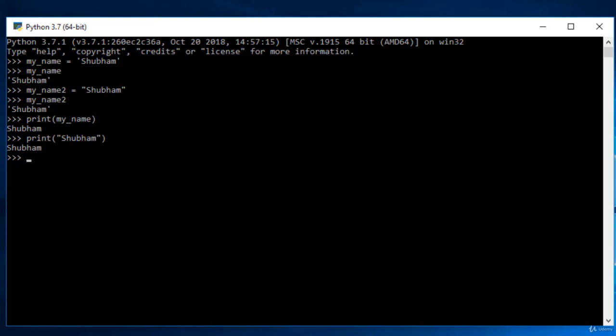The second sequence data type is list. Lists in Python are similar to arrays in any other language, it can be C or Java. A list represents a group of elements. The main difference between a list and an array is that a list can store different types of elements. So it can store a string, it can store an integer, it can store a float. Whereas arrays have a restriction against storing different data types.